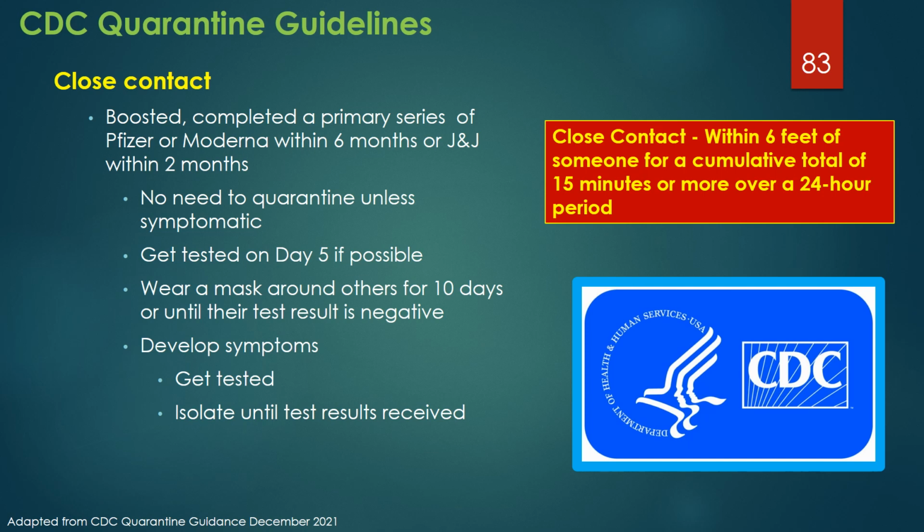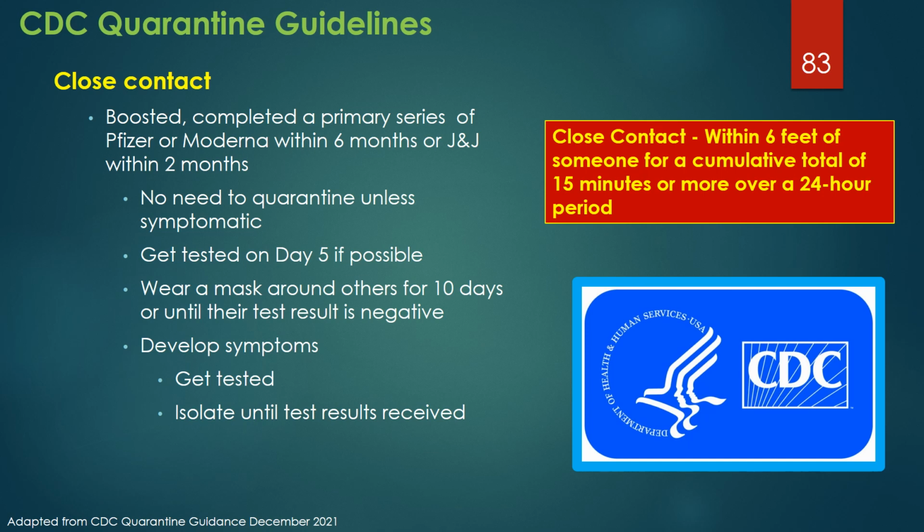A close contact is defined as individuals who have been within 6 feet of an infected person for a cumulative total of 15 minutes or more over a 24-hour period. For individuals who are boosted, completed a primary series of Pfizer or Moderna vaccine within 6 months, or J&J vaccine within 2 months, there is no need to quarantine unless symptomatic.